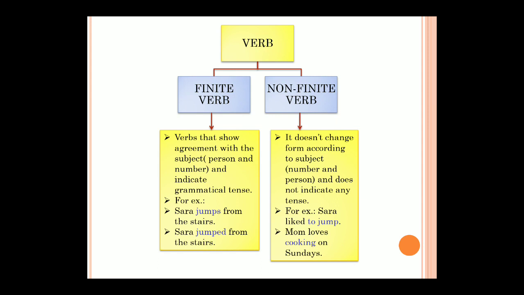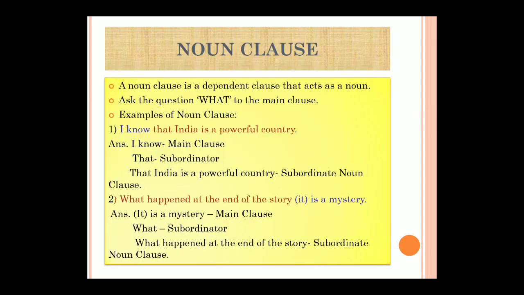Okay, so that is the difference between finite and non-finite verb. Now this finite and non-finite verb is clear to you all, so we'll move on to our types of subordinate clauses. As I said, the very first type is a noun clause. Now what is a noun clause? A noun clause is a dependent clause that acts as a noun.